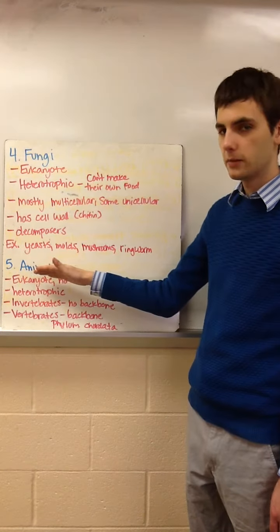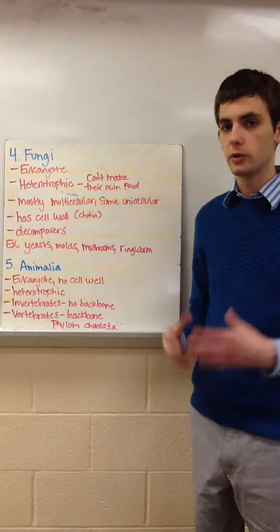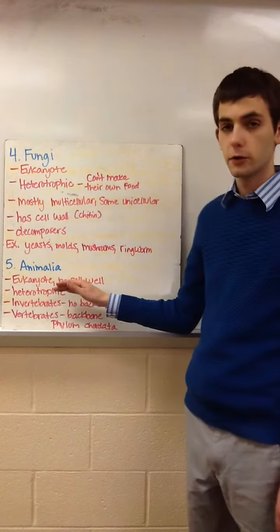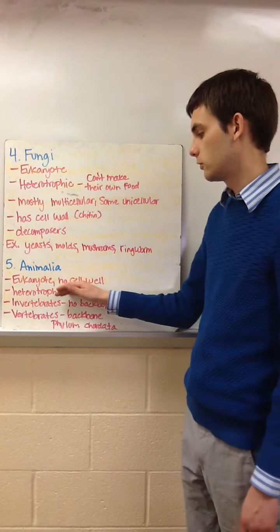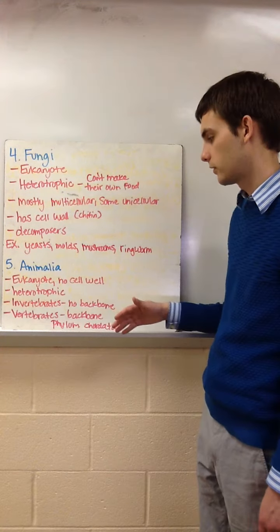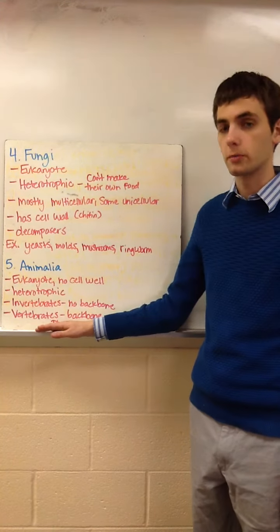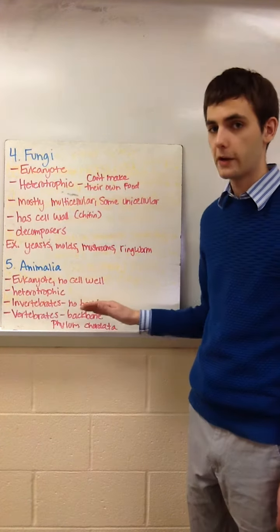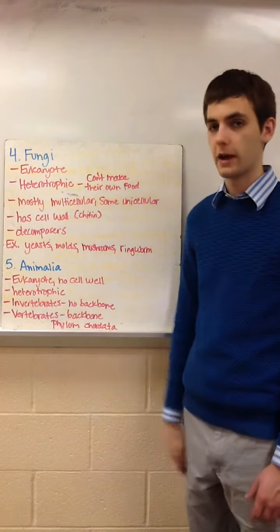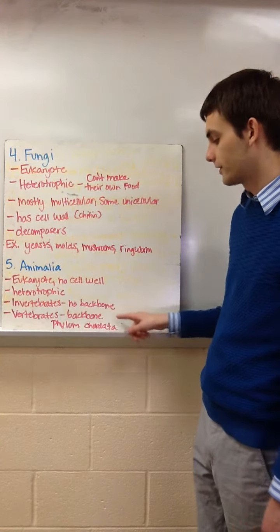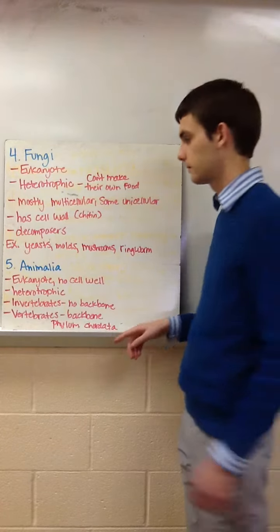The fifth kingdom is Animalia, and these are eukaryotic organisms that do not have cell walls. They're heterotrophic, which means they need to eat other organisms to obtain their energy. And it can be broken down into 2 more groups. Invertebrates don't have a backbone, and vertebrates do have a backbone. And if they have a backbone, they are classified under the phylum Chordata, or chordates.